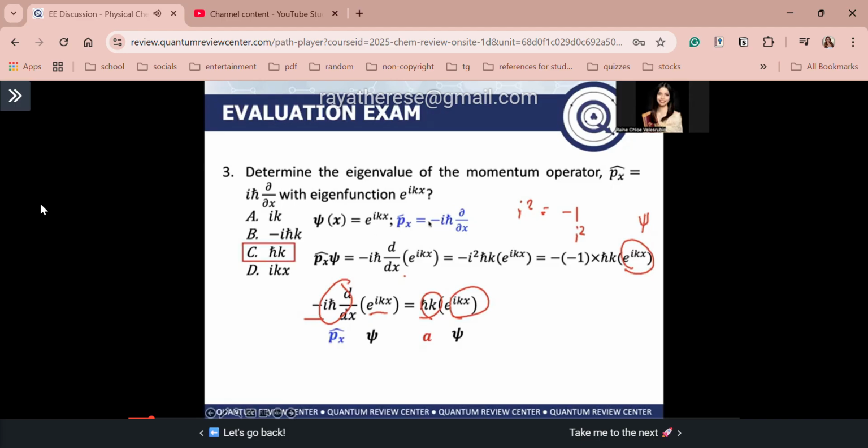What if I really used the positive i h bar in our momentum operator, so I did not put the negative? Then the answer here will be negative h bar k. So among our choices, which is the closest? Of course, still letter C. Is that clear? I hope that's clear.